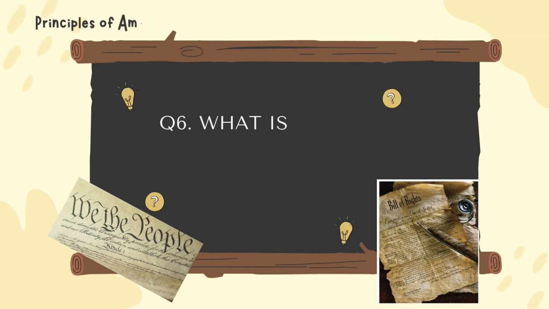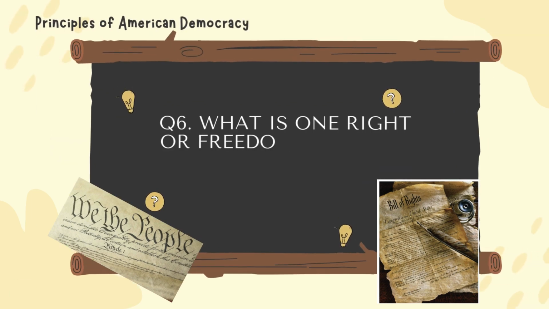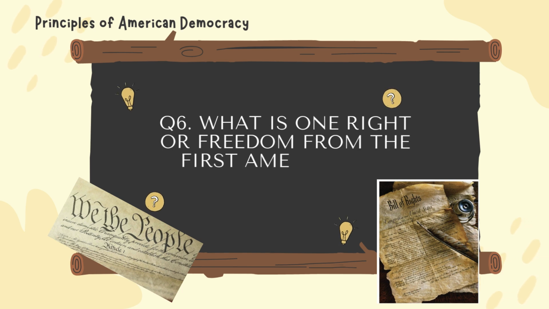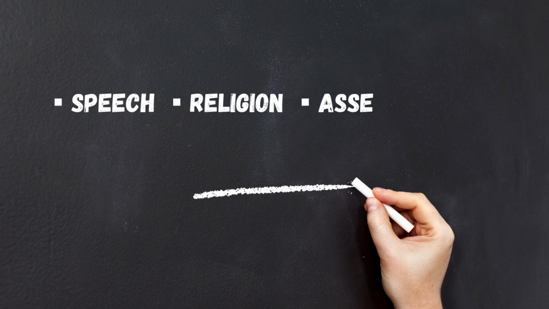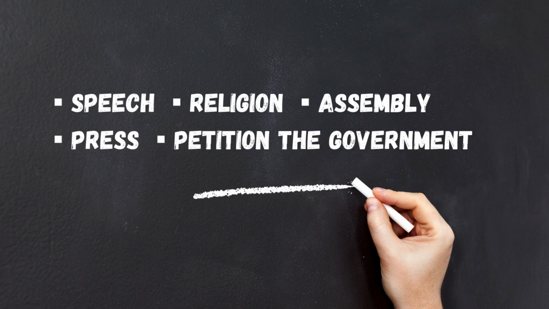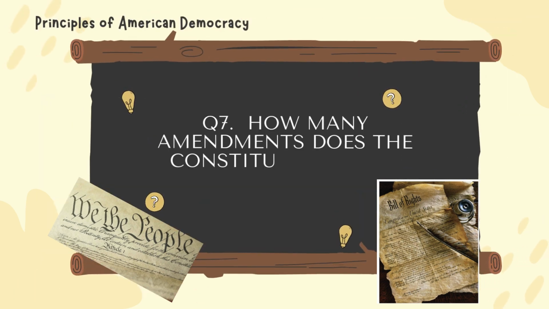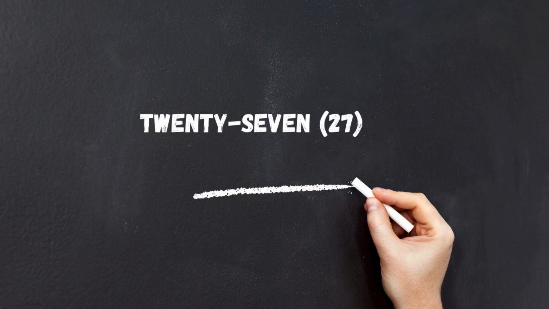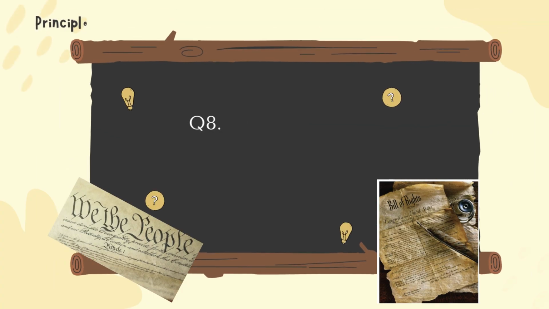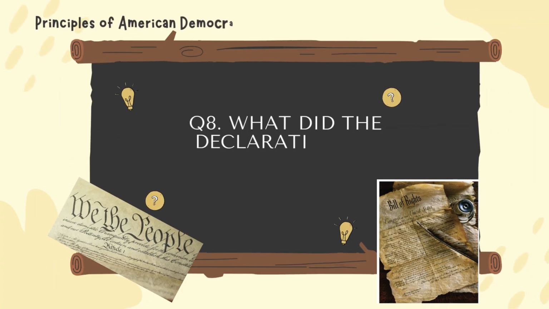Question number 6. What is one right or freedom from the First Amendment? Speech, religion, assembly, press, petition the government. Question number 7. How many amendments does the Constitution have? 27. Question number 8. What did the Declaration of Independence do?